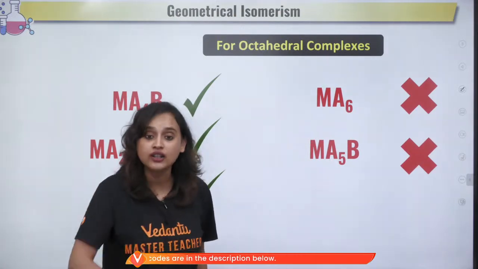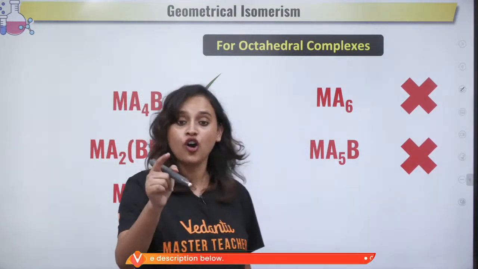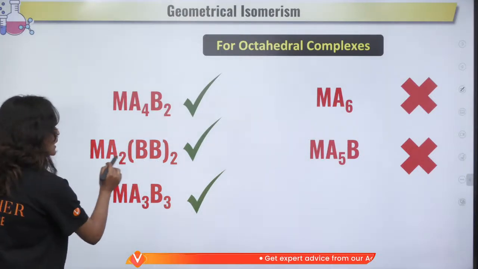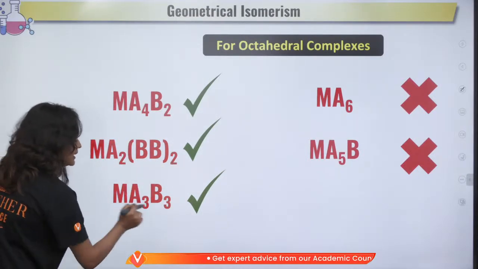Now let's come to octahedral complexes. For octahedral complexes, again see Ma4B2, Ma2 or BB2 or Ma3B3.